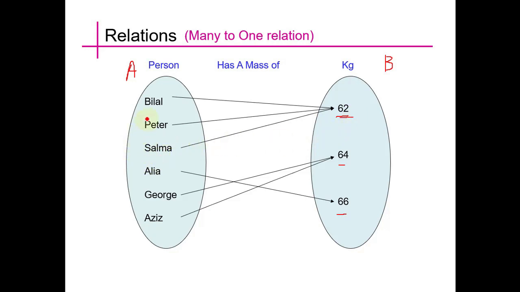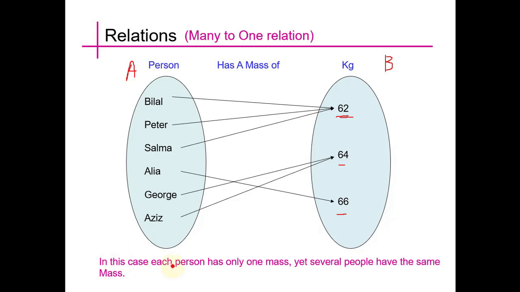So we see that this is many-to-one relation. These members are related to a single member here in B. In this case, each person has only one mass, yet several people have the same mass.